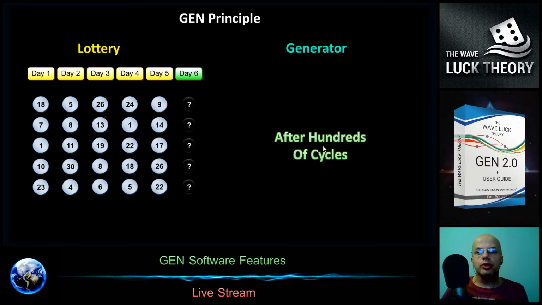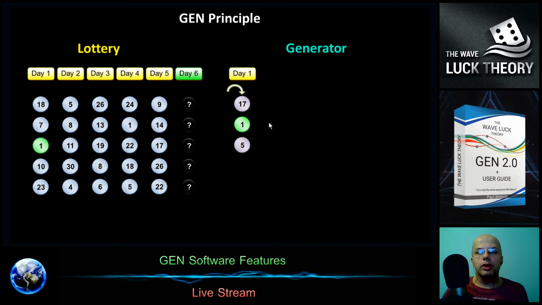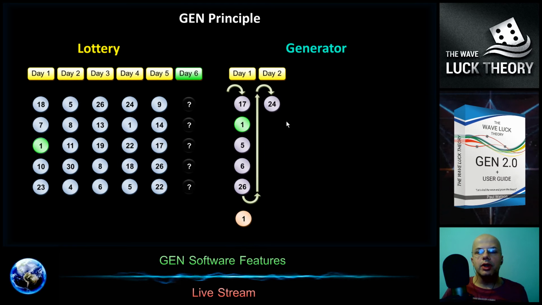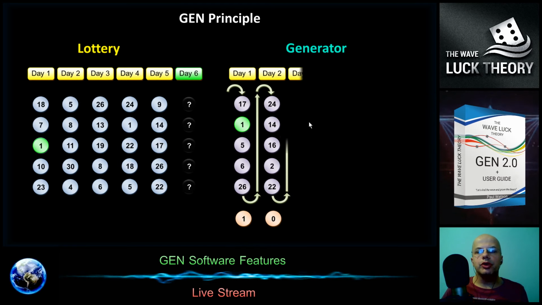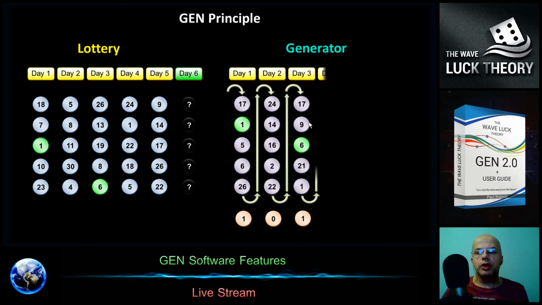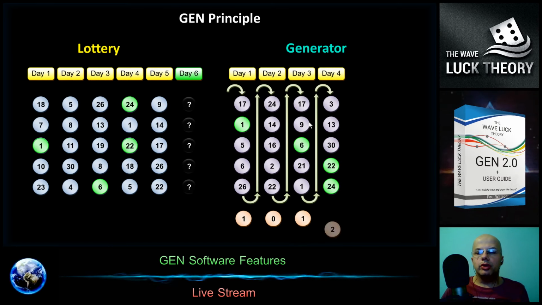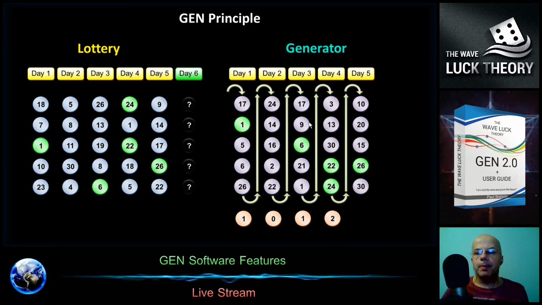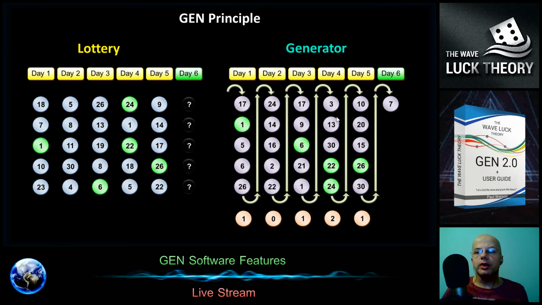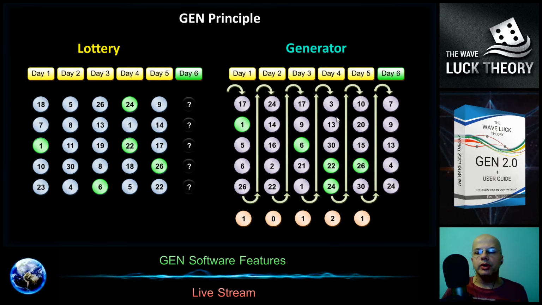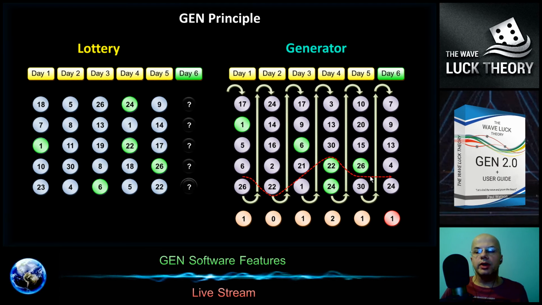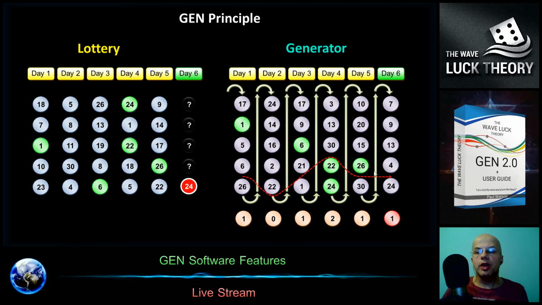And after hundreds of cycles, the situation looks like this. We have one match for the first day, no matches for the second day, one match for the third day, two matches for the fourth day, and one match for the fifth day. Then we generate numbers for the sixth day. The average of matches is 1. It means the sum is 5 divided by 5 is 1. The wave looks like this, and it means that one of these numbers shall be drawn in the upcoming lottery day.